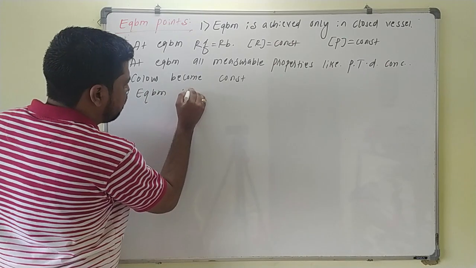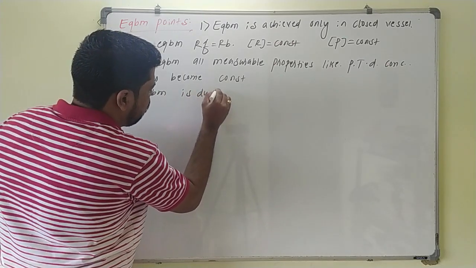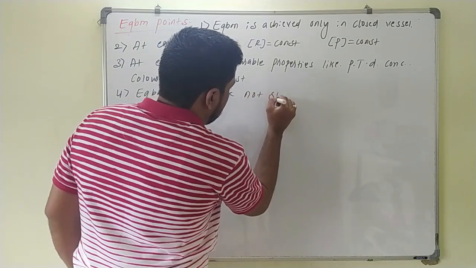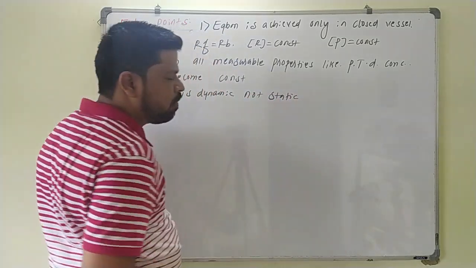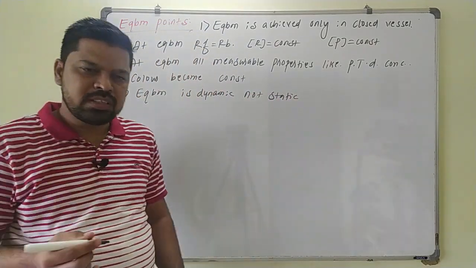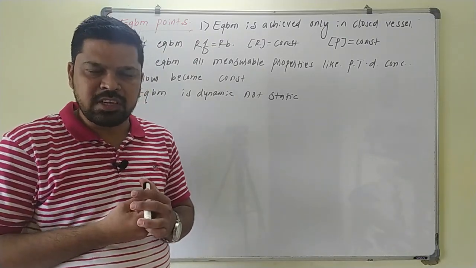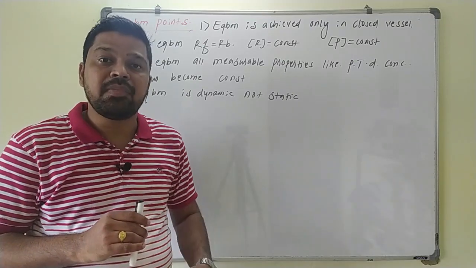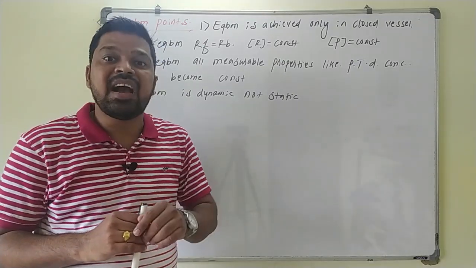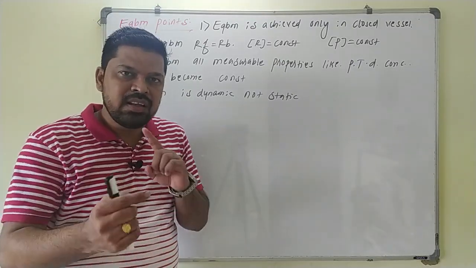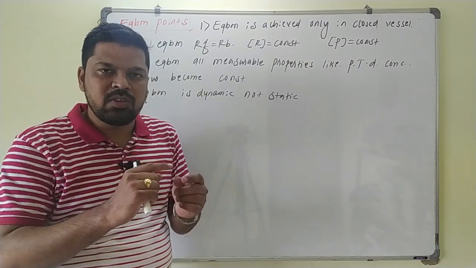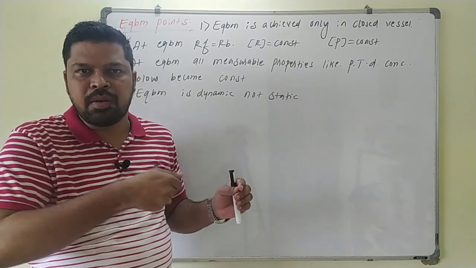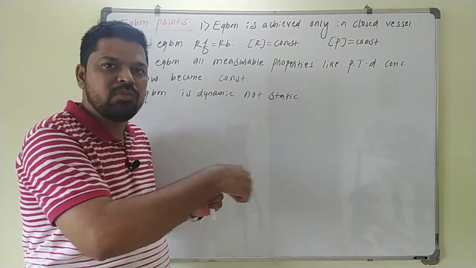The next point is that equilibrium is dynamic, not static. Equilibrium is dynamic but not static means once the reaction achieves the equilibrium position, both forward and backward reactions are taking place at the same velocity, but the reaction will not stop here. That's why equilibrium is always dynamic: reactant is continuously getting converted into product, and product is again coming back to reactant, so continuous motion will be there.